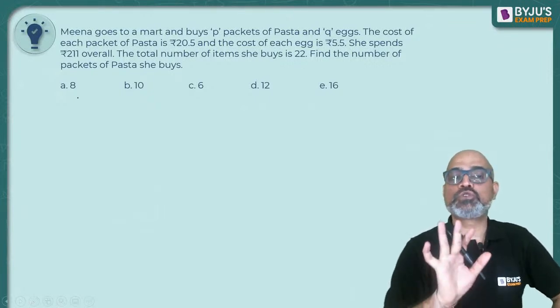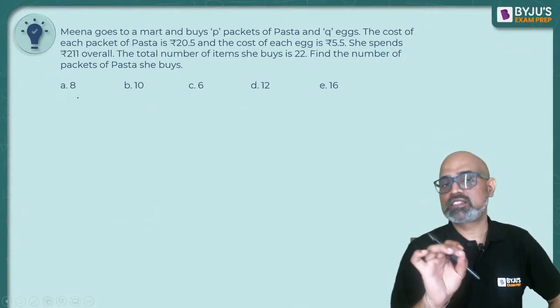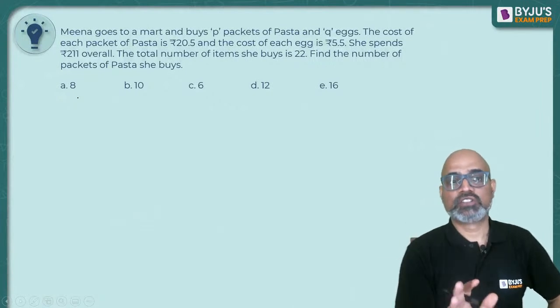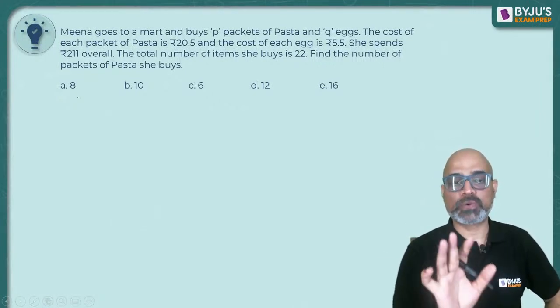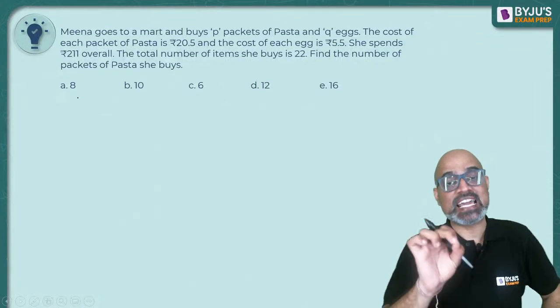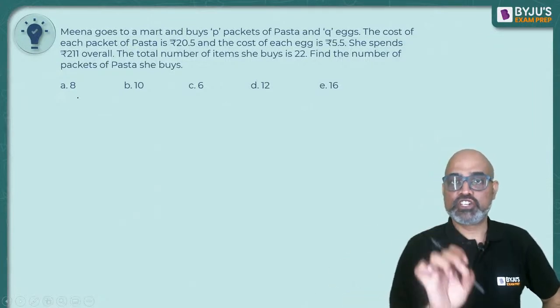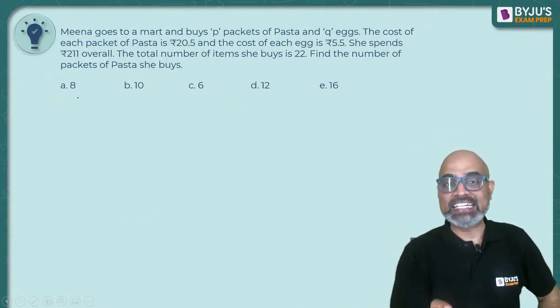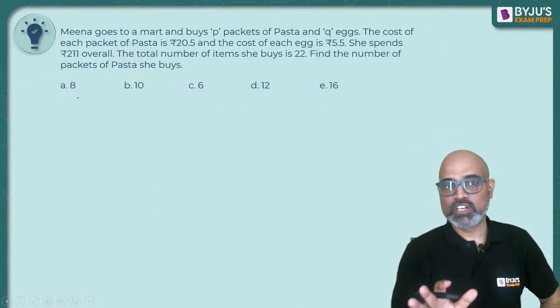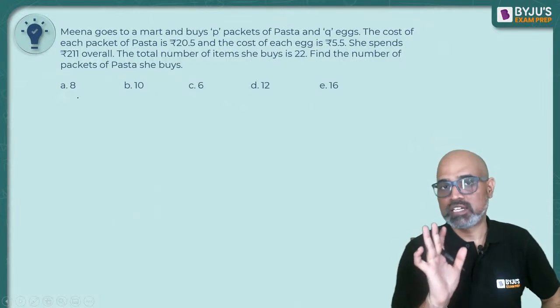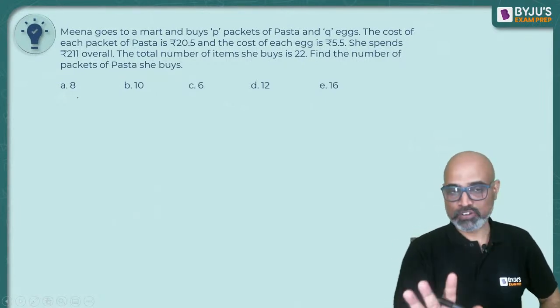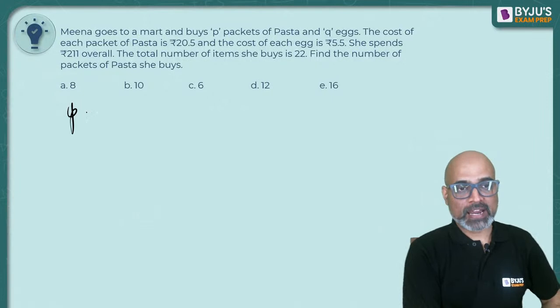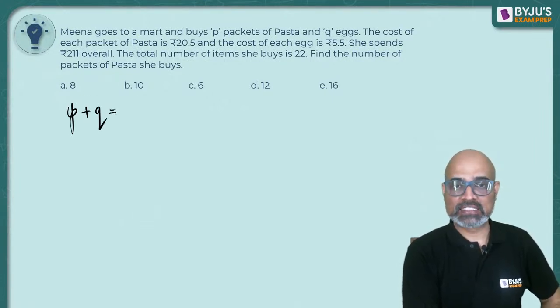So Meena goes to a mart and buys P packets of pasta and Q eggs. The cost of each packet of pasta is 20.5 and the cost of each egg is 5.5. She spends 211 overall. The total number of items she buys is 22. Find the number of packets of pasta that she buys. Right? Straightforward question. So the total number of packets of pasta and eggs is 22.